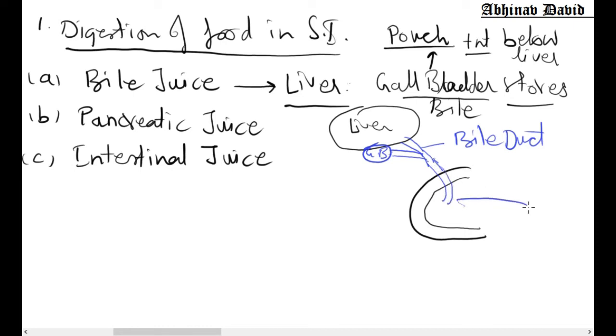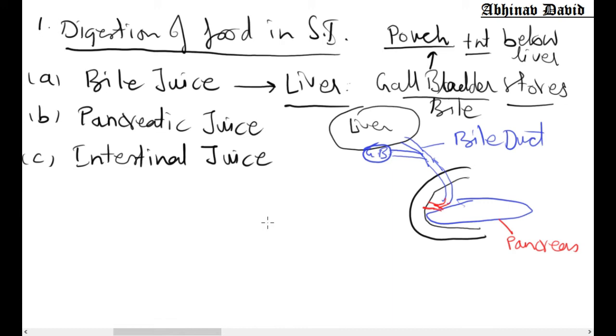Now here is another gland which is called pancreas. So pancreas is present here. A duct is coming out from the pancreas also, as you can see. So this bile duct joins the duct of the pancreas, and they release bile juice plus pancreatic juice together.